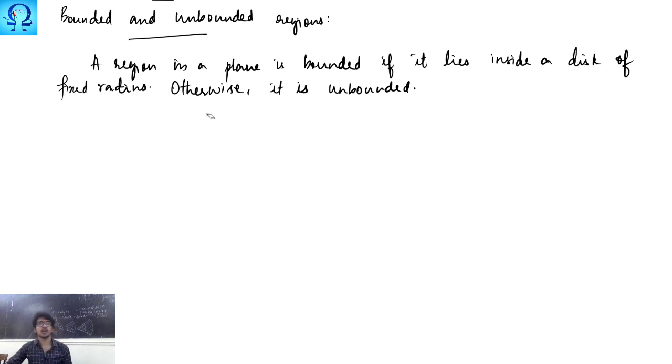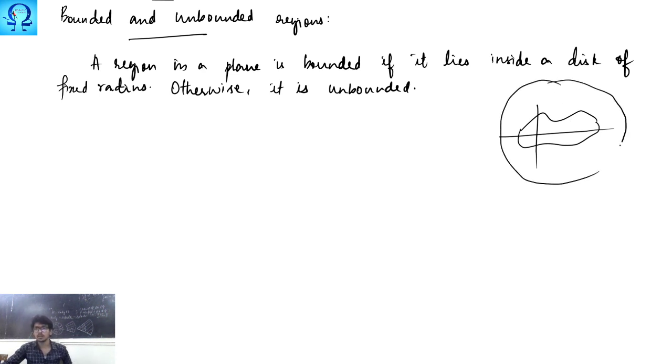Okay, so how are we going to do this? If you see, I have shown you some region already. If you have this region, choose a disk of bigger radius. You can keep this region inside this bigger circle, bigger disk. Then you call this region a bounded region. Suppose you take this part.